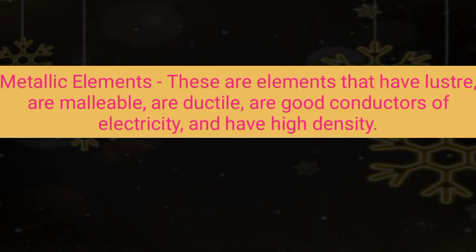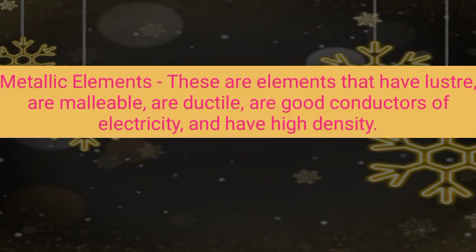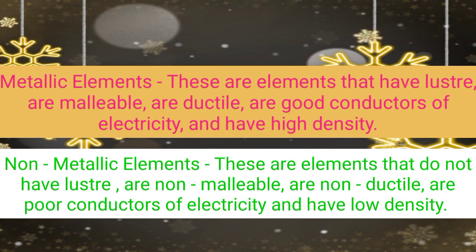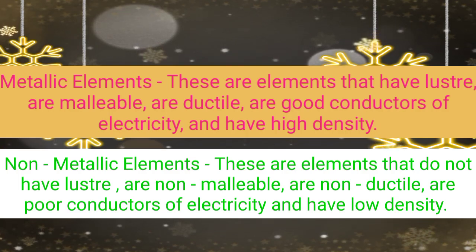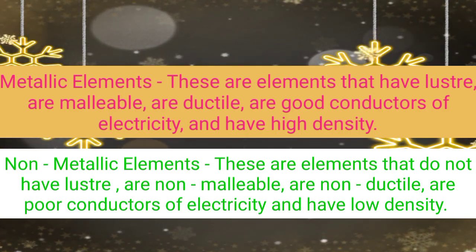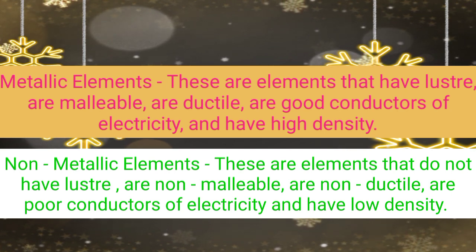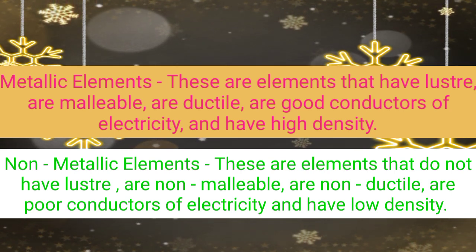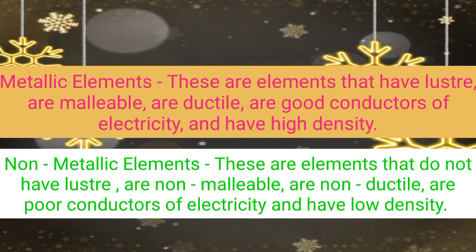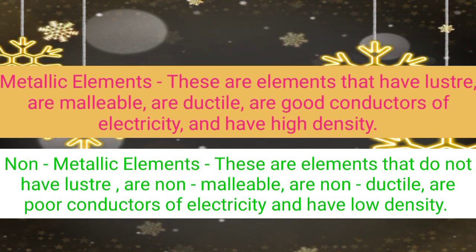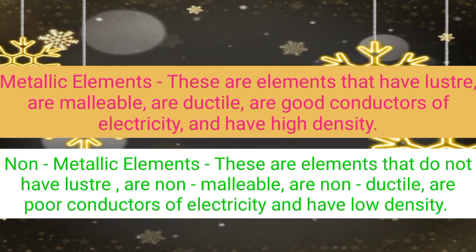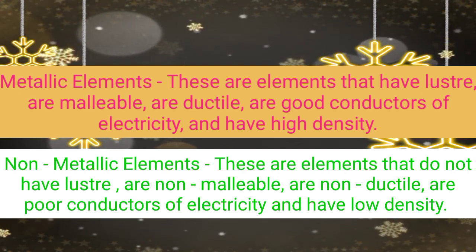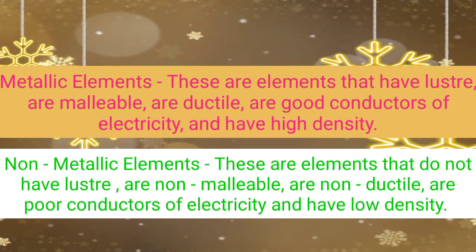Now we will discuss the metallic elements and the non-metallic elements. So what are metallic elements? We can say metallic elements or metals. Metals are elements that have luster, are malleable, are ductile, are good conductors of electricity and have high density. And the opposite of this is the non-metallic elements or non-metals. These are elements that do not have luster, are non-malleable, are non-ductile, are poor conductors of electricity and have low density. So now you are clear what are metallic elements and what are non-metallic elements. It means what are metals and what are non-metals.